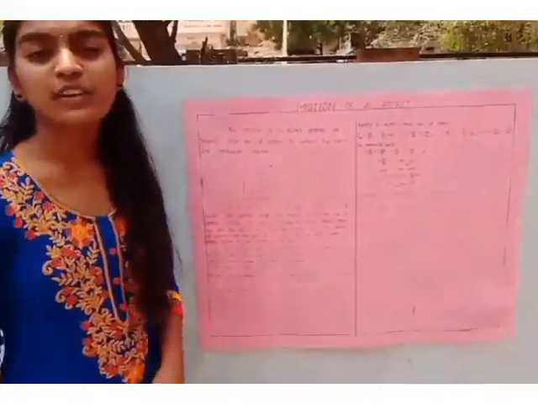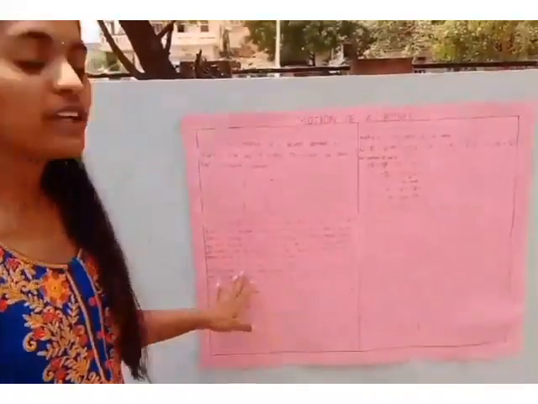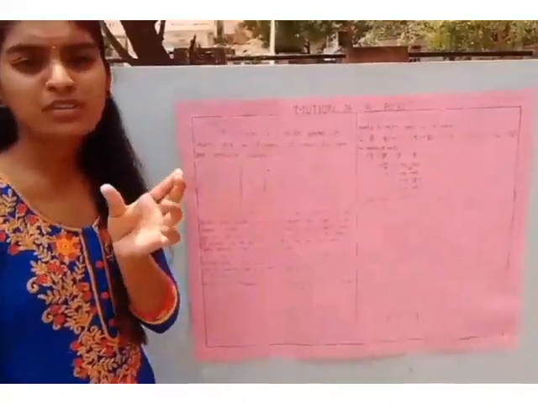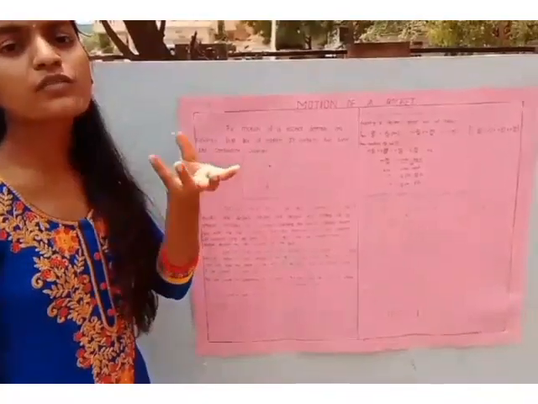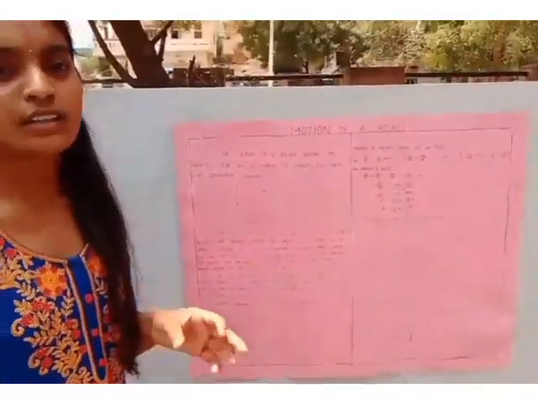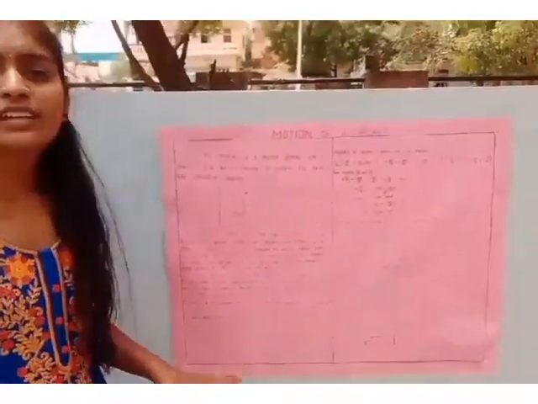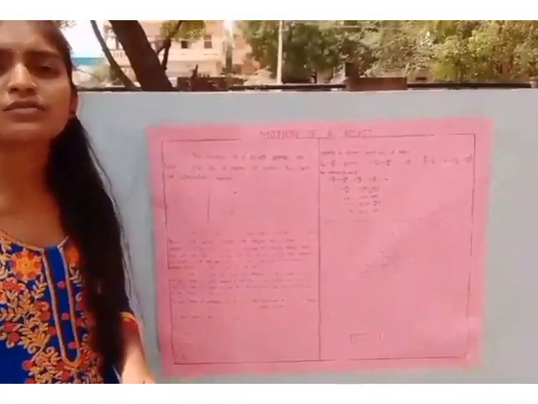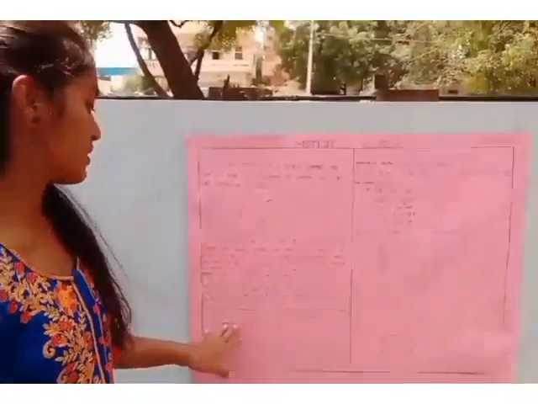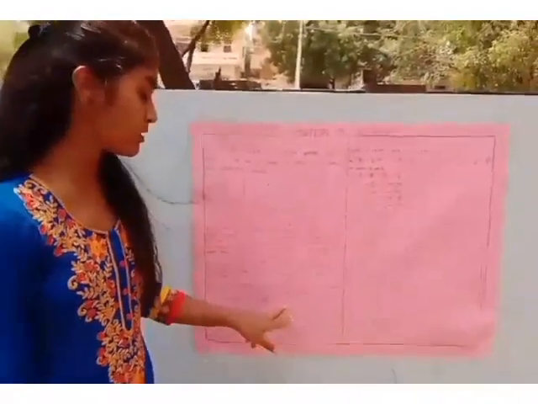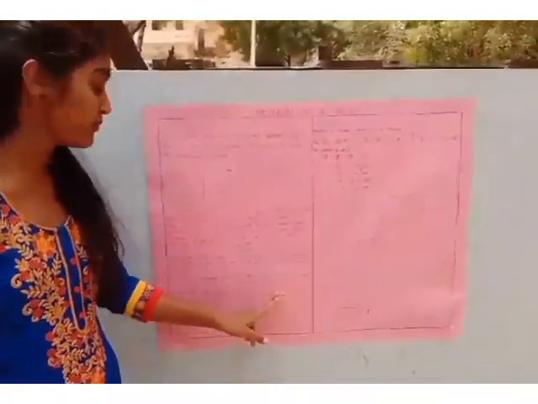Now we take the mass and velocity of the rocket as m and v at a given time t. After a small interval of time dt, a small amount of mass dm comes out in the form of hot gases from the rocket. Then the relative velocity of the rocket is v minus u. Now the rate of change of momentum of hot gases is equal to the rate of change of mass of rocket into relative velocity. That is, force acting on hot gases is equal to dm by dt into (v minus u). This is taken as equation number 1.